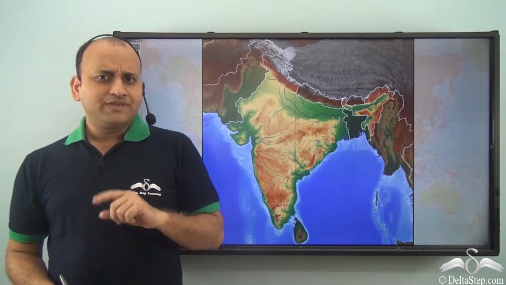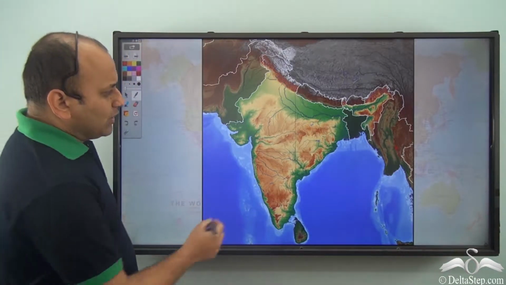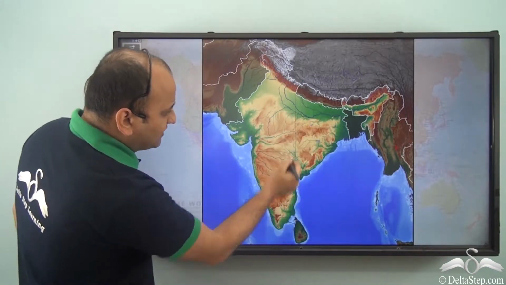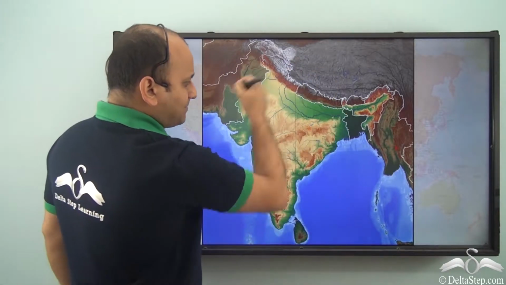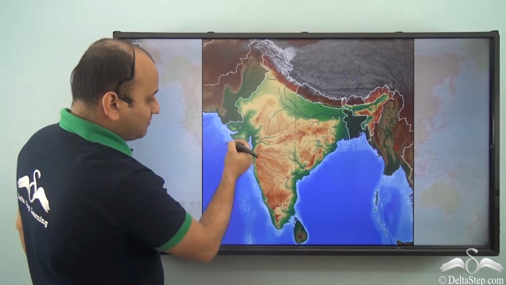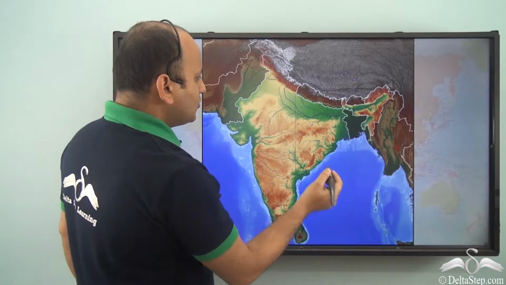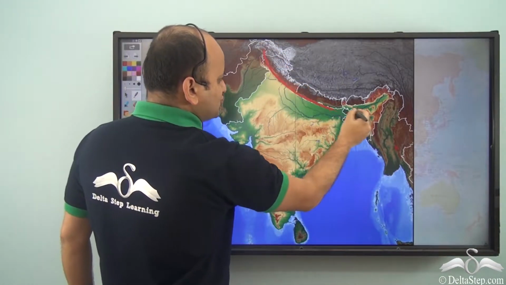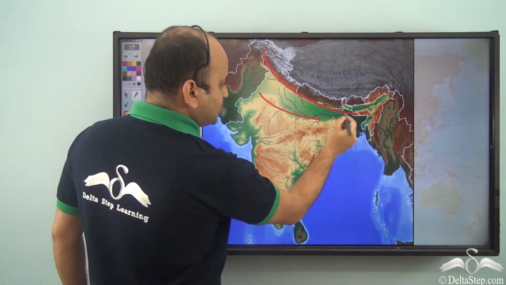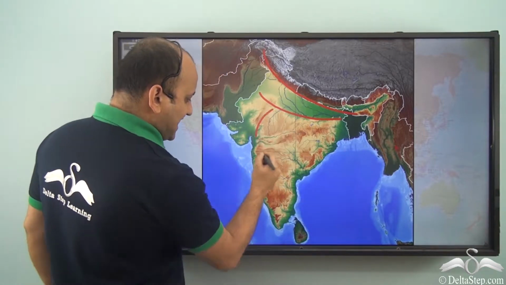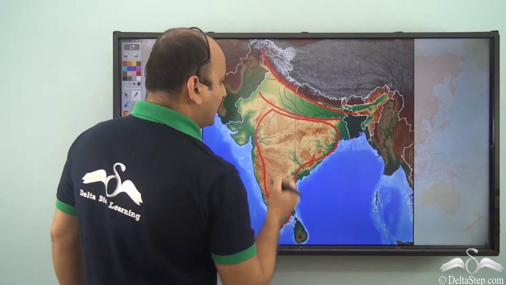This is a map of India. Now, can you tell me, why do different regions look so different in this entire map? Because the entire place is called India, isn't it? So why is this region so different compared to this region? Again, this entire region is different than the other two.